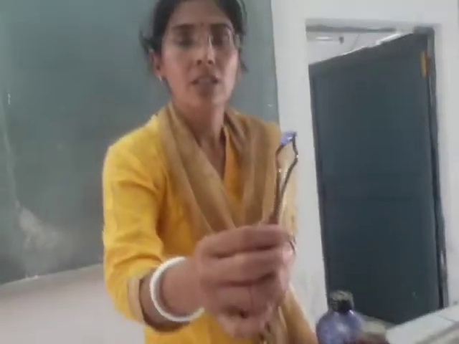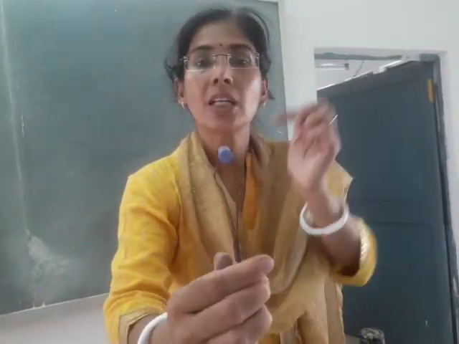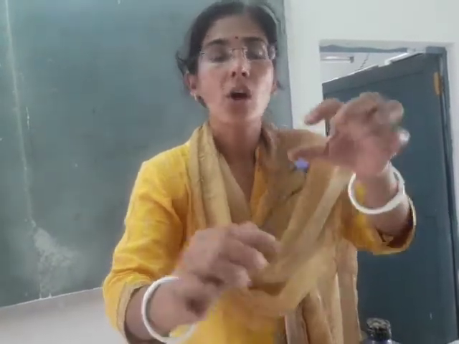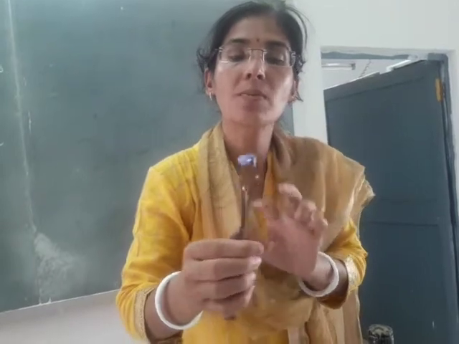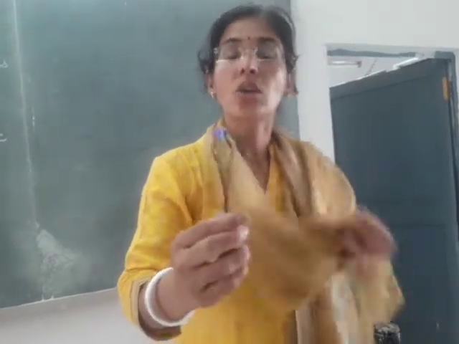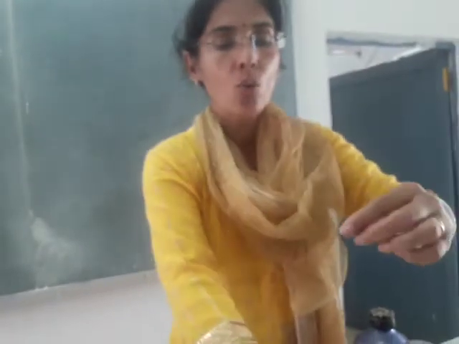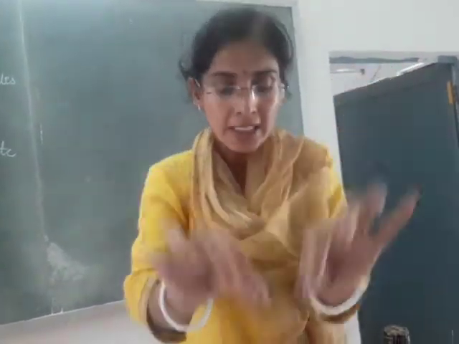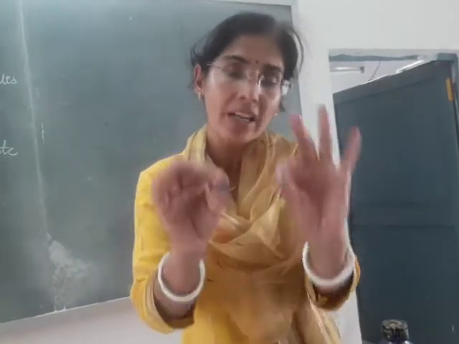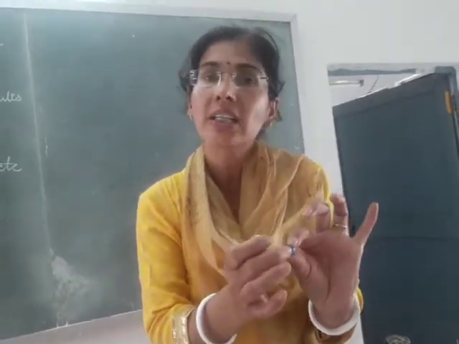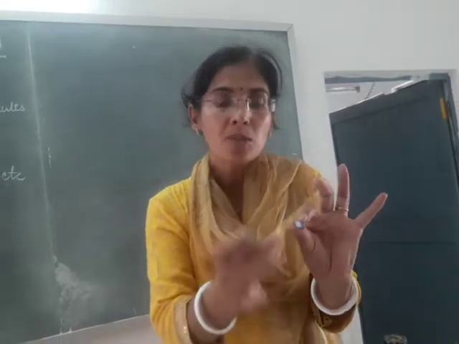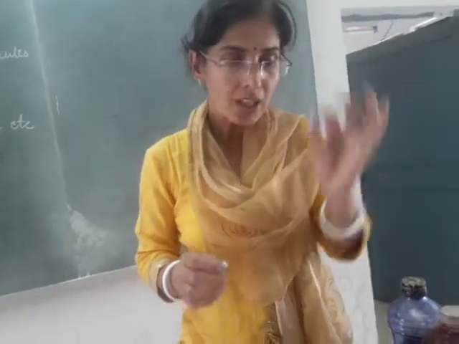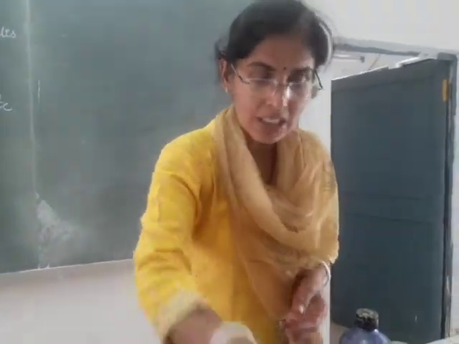And if adsorption is followed by absorption, like here we can see, this chalk is now completely blue even from the inside. As the color was very less, the bulk of it is wet. This whole thing, beta, is wet from inside. So if I leave it in there for a long time, say for example 2 hours, it will penetrate till inside. When the substance penetrates inside the bulk of the substance, it is known as absorption. So it will be sorption when both of these are taking place.